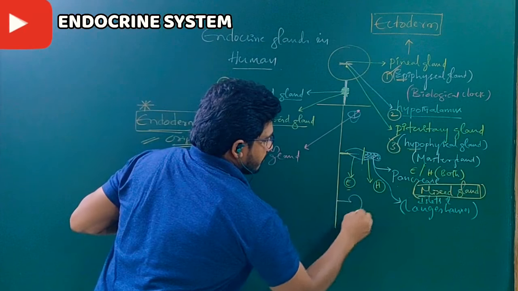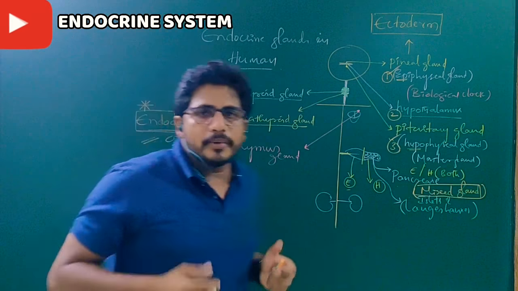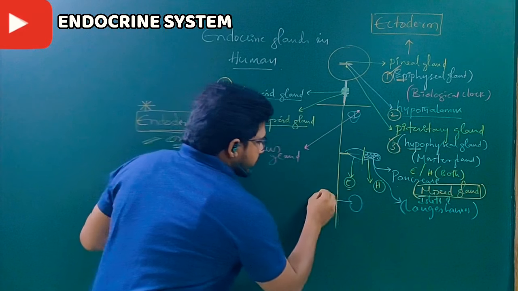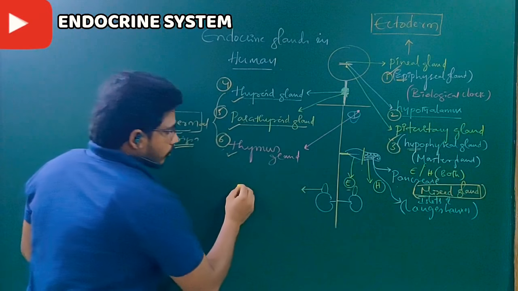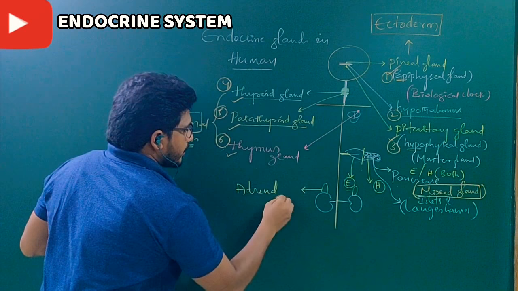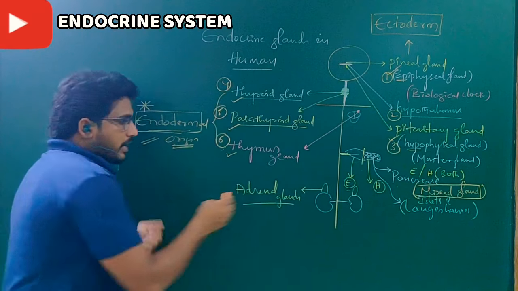Next, in the lower abdominal region, there is one pair of kidneys. On top of each kidney, there is a cap-like structure called the adrenal gland.